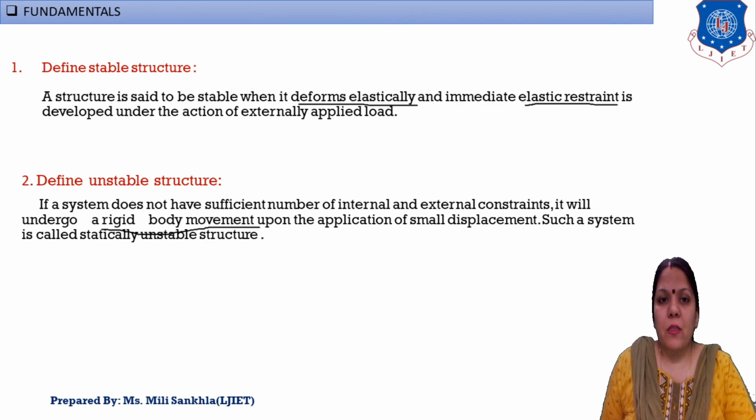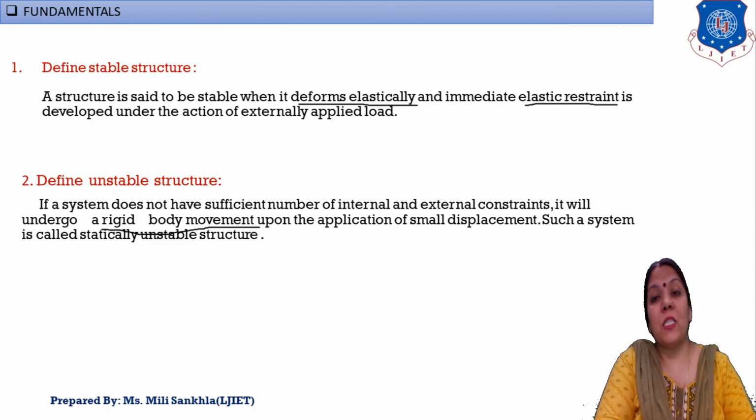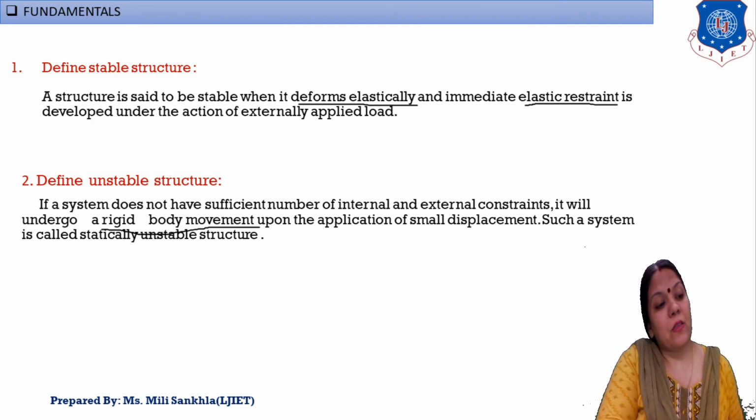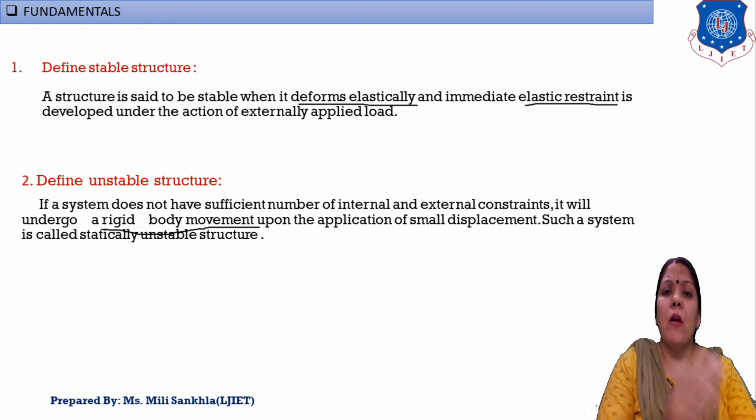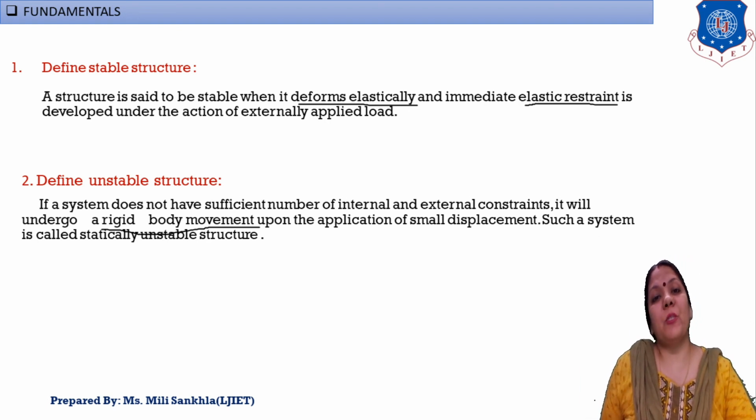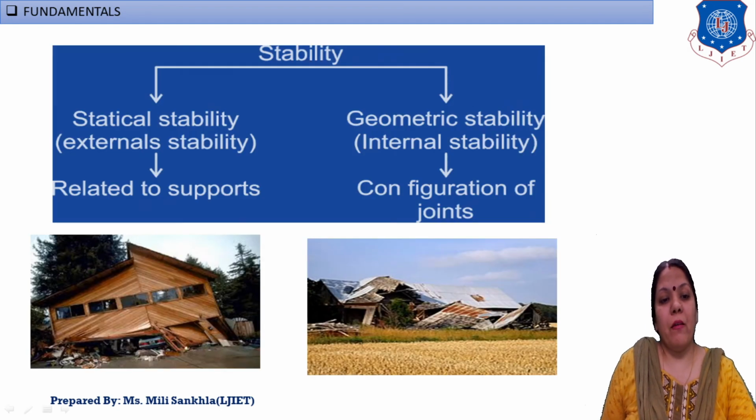In a stable structure, deforming elastically is important, and in an unstable structure it will undergo a rigid body movement. Rigid body movement means it is permanently deformed. An unstable structure is deformed permanently, and in a stable structure, it is deformed, but on removal of load, it will regain its position. Okay, now here I take again two figures. Stability has again two parts: external stable or external unstable structure.